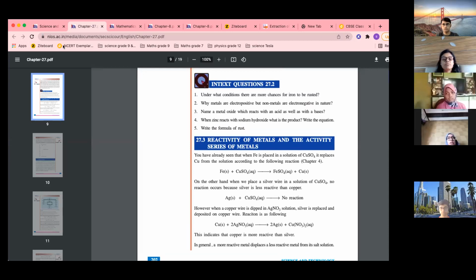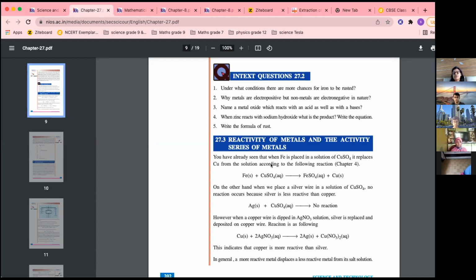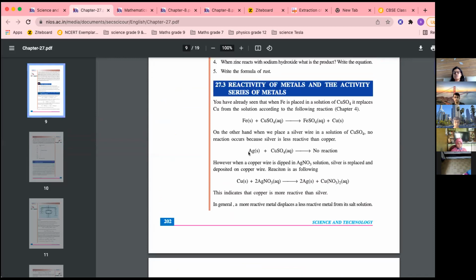If you remember from the chemical equation we did, this is a displacement reaction, metal plus metal salt in aqueous form. If Fe is stronger than copper, then Fe will replace this copper. So FeSO4 plus copper. But if you see silver plus copper sulfate, and if you see the reactivity series, silver is a weaker metal as compared to copper. So silver will not replace copper from copper sulfate, because silver is a weaker metal, so it will not displace this copper, and hence there won't be any reaction.